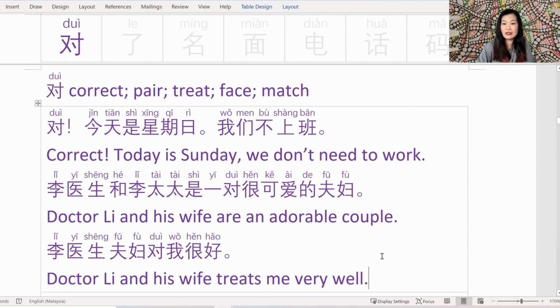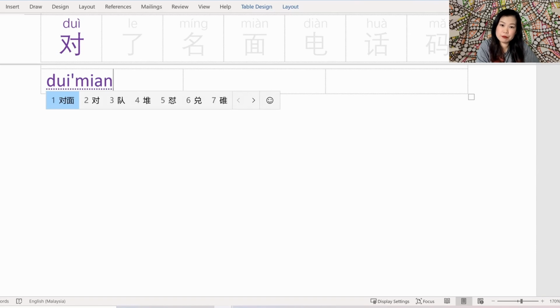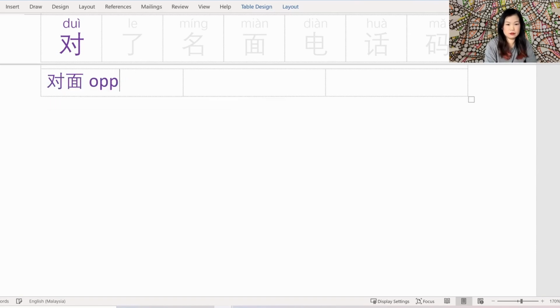Now let's have a look at words using the character 对 First one is 对面 which means opposite. 对面是 location, the opposite. Opposite of my house is park. As opposed to the English antonym, big and smaller opposites, it's not that opposite.